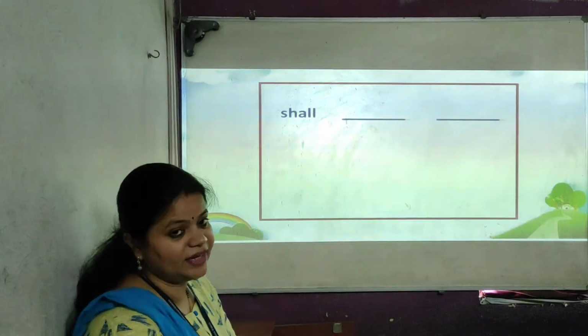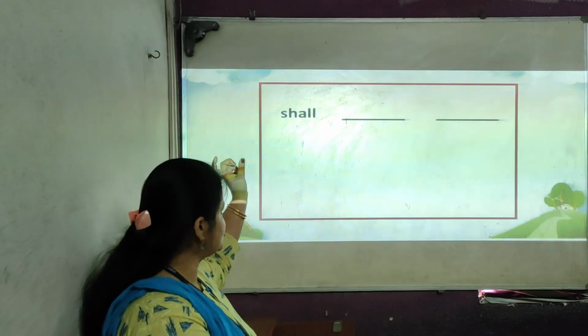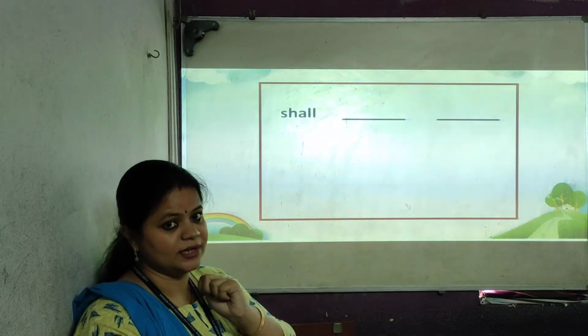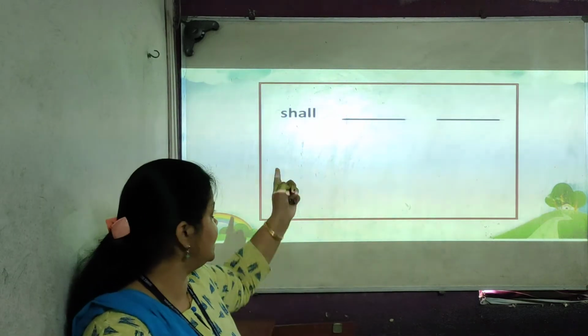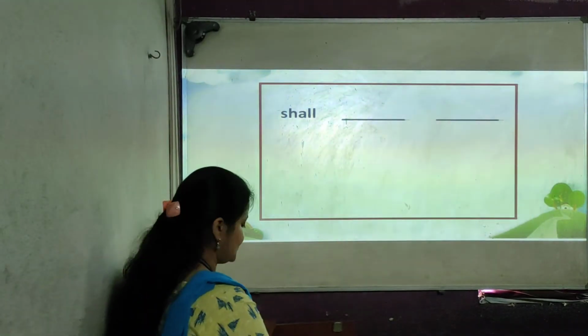Now what is given here? The word shell. In this shell, we have to find two words. The two words are hidden in this big word. So which words? Tell me.